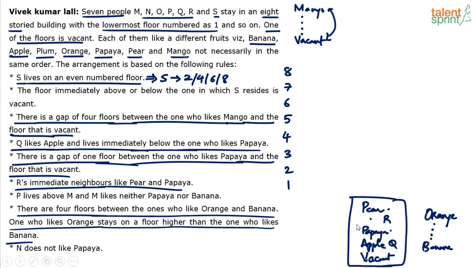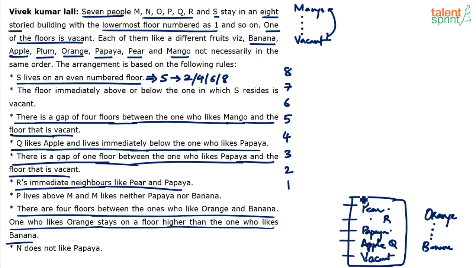The statement given to us is that there is a gap of 4 floors between mango and vacant. Now there are 2 possibilities. It can be mango with 4 floors below that and then the vacant floor, or the vacant floor with 4 floors below it and then mango. The vacant floor is already fixed. You can take 1, 2, 3, 4 floors and then mango on top, which is possible. But can you take 4 floors below this? No, because already 5 floors have come.